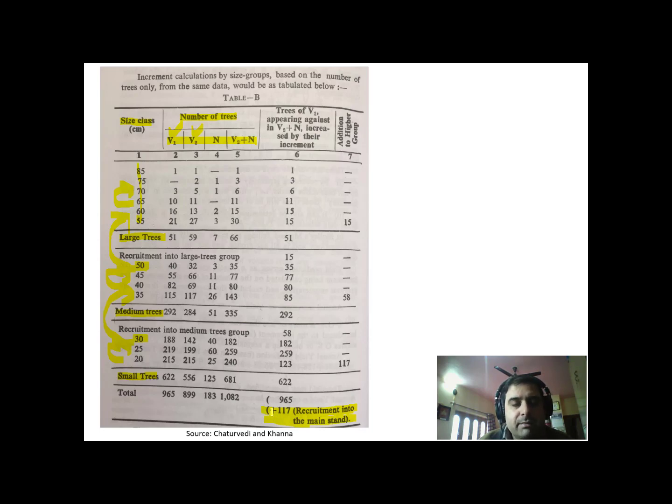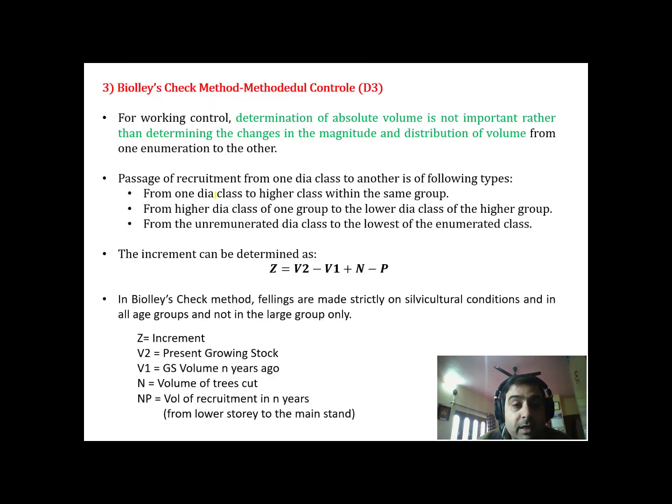So Biolley basically stressed on the distribution and dynamics of the size classes of the trees rather than the total volume estimation or total growing stock estimation. Now, to illustrate it further, he told that determination of absolute volume is not important; rather, determining the change in magnitude and distribution of volume is.